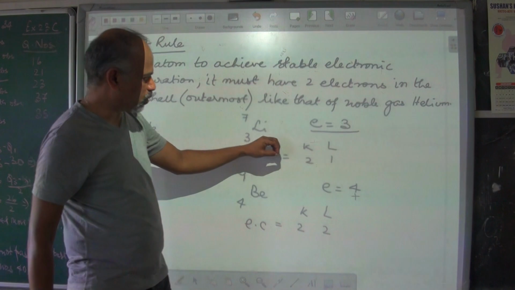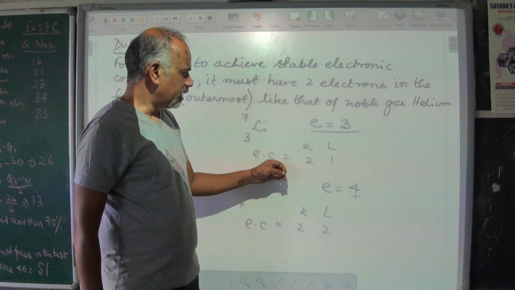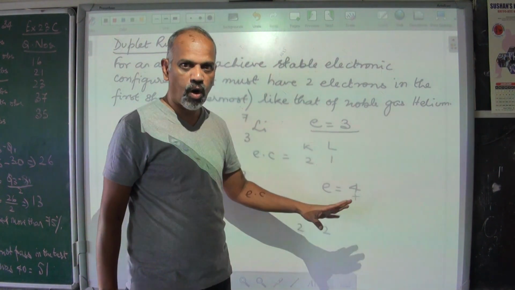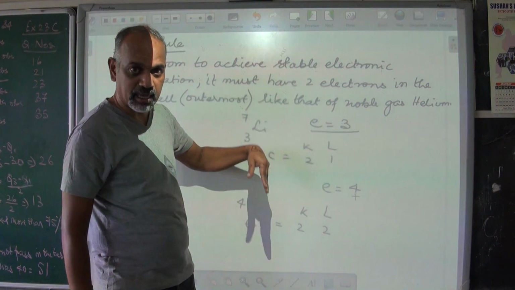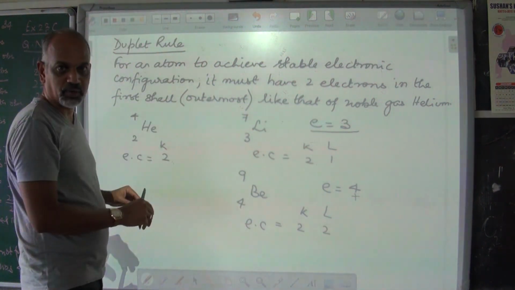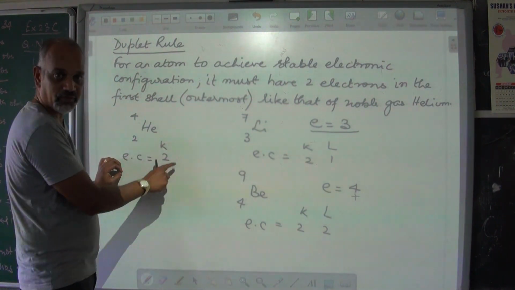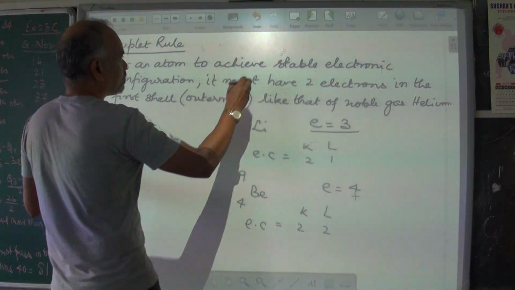So to attain stable electronic configuration for any atom, it either has to give away the electrons or it receives electrons from something else. In the next example, I'll show you how it is done. So that's about duplet rule. Duplet rule is about only the first shell being fully occupied. Next.